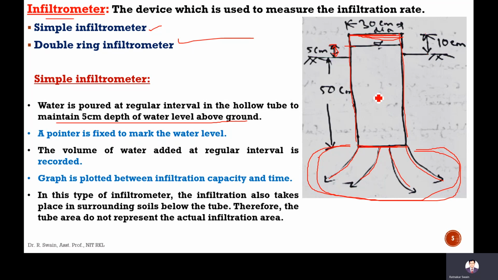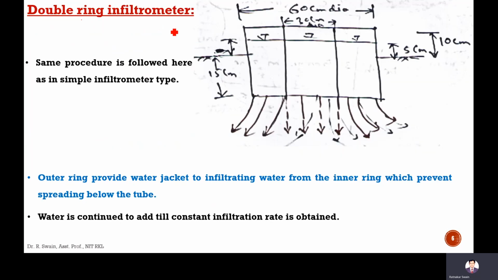That's why, to avoid this error, a double ring infiltrometer is used. In this infiltrometer, there is one inner ring and one outer ring. It's circular like this.